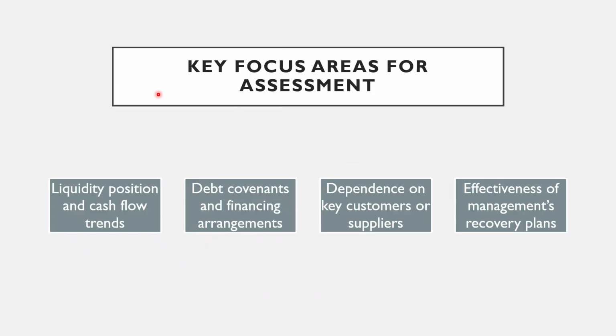So, when assessing going concern, auditors should focus on financial trends, cash flow adequacy, debt maturity profiles, and management's ability to implement mitigation plans. Clear documentation and professional skepticism are essential throughout the process for the auditor.